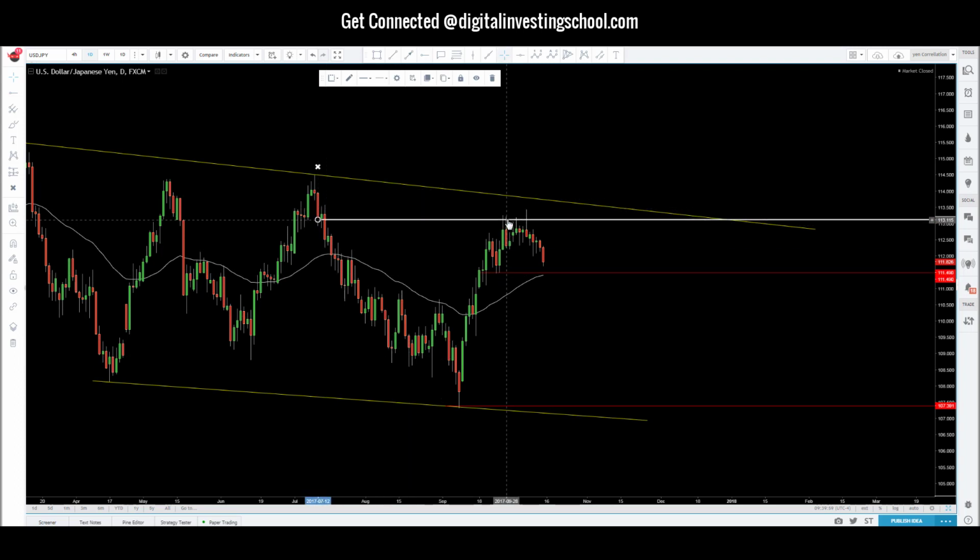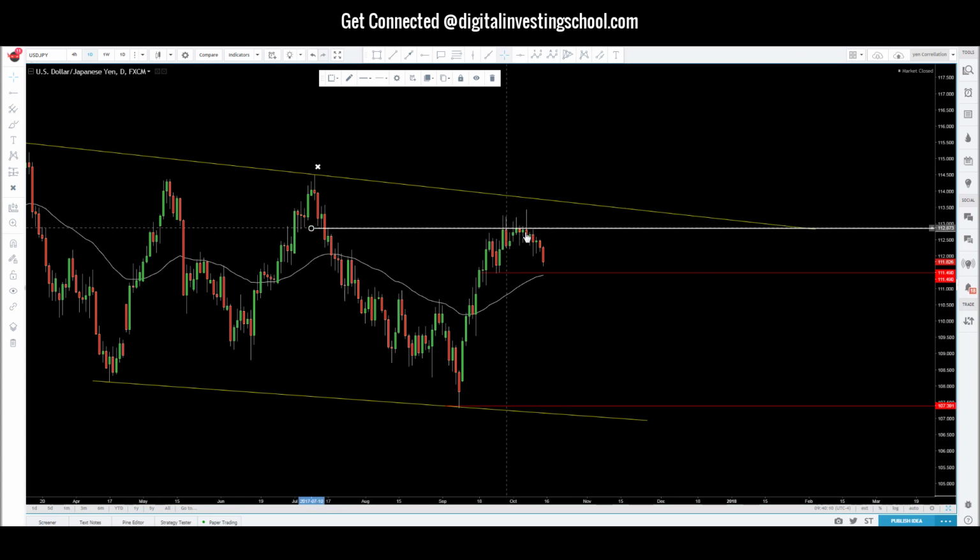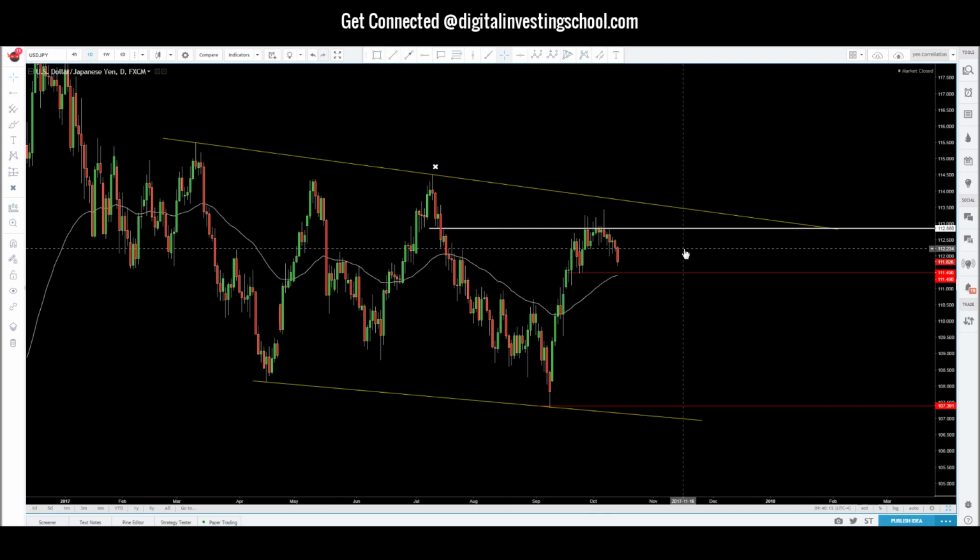So we see price moved in, and then we saw price basically hold below, so rejected, could not break above this resistance level, 113-ish. So what that basically gave me was a confirmation that we want to maybe take a short position. So we took a short. We're up roughly like 40, 50 pips. We're targeting this area here around 110, 111-ish, which would be our next area of support.